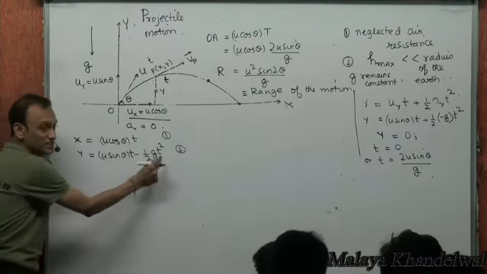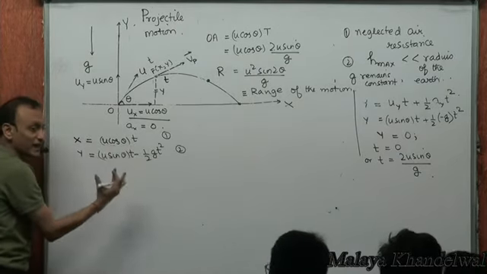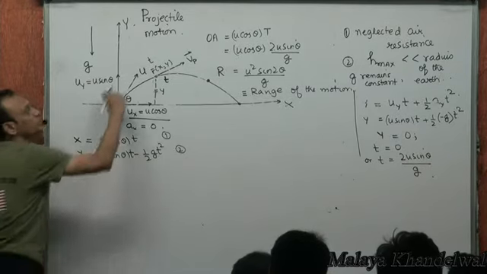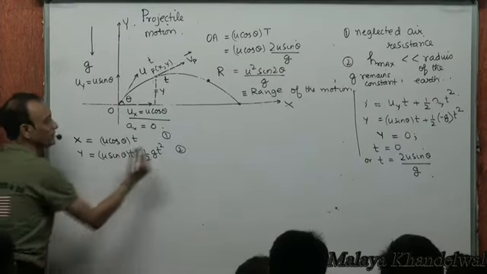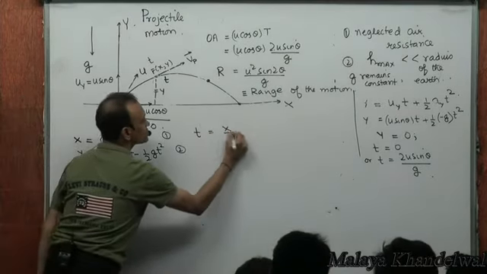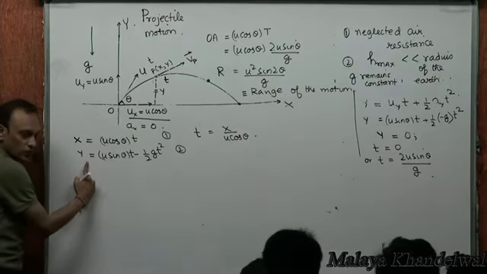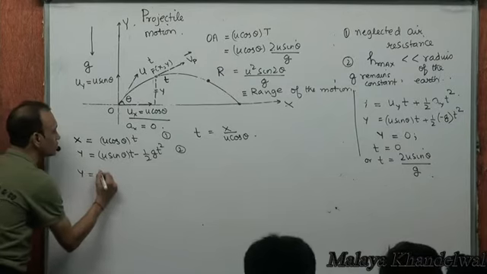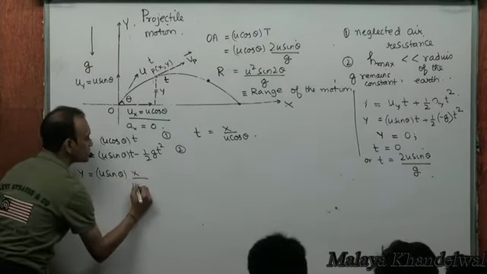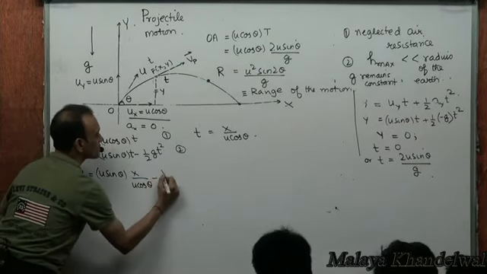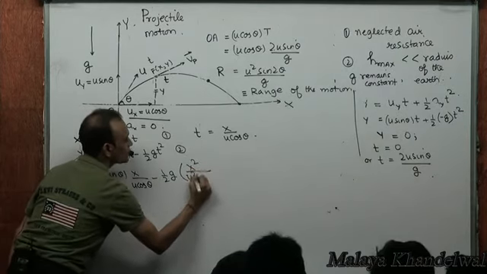Now if I eliminate t, I'll be able to connect x and y, which will give me the equation of this path. So from equation 1, I get t equal to x by u cos theta, which I can plug into equation 2. So y equal to u sin theta into t, which is x by u cos theta, minus half g into t squared, which is x squared by u squared cos squared theta,